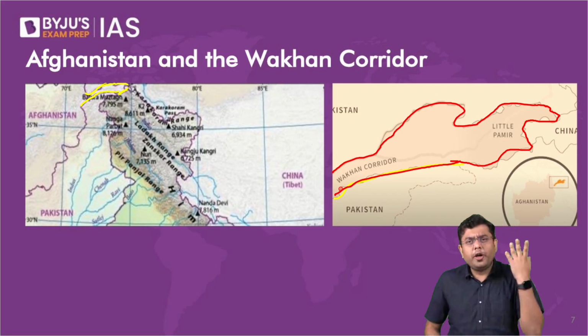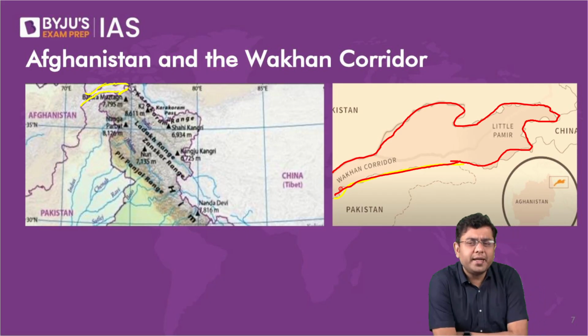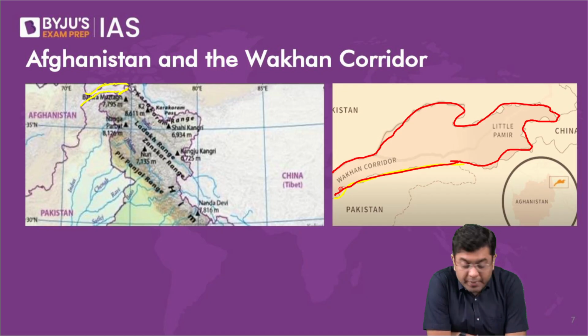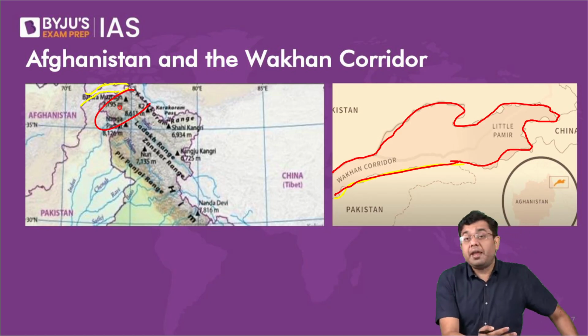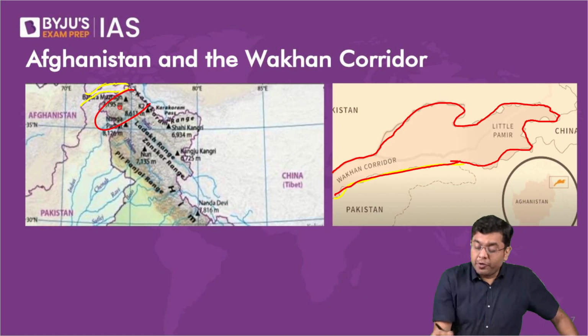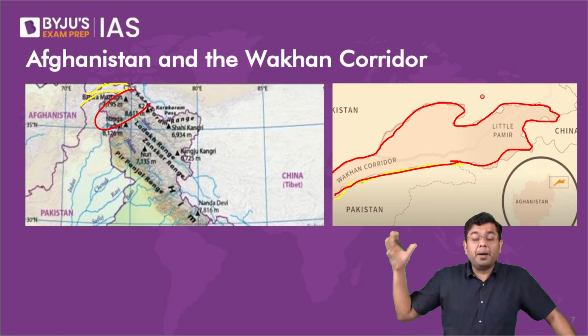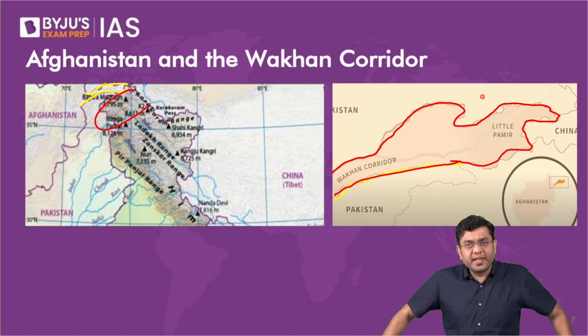Now, Wakhan corridor has been used quite significantly historically, because if you move to the south of Wakhan corridor, you'll find very high lofty mountains. If you move to the north of Wakhan corridor, again, that is the region where you have the Pamirs and all the mountainous areas there as well.